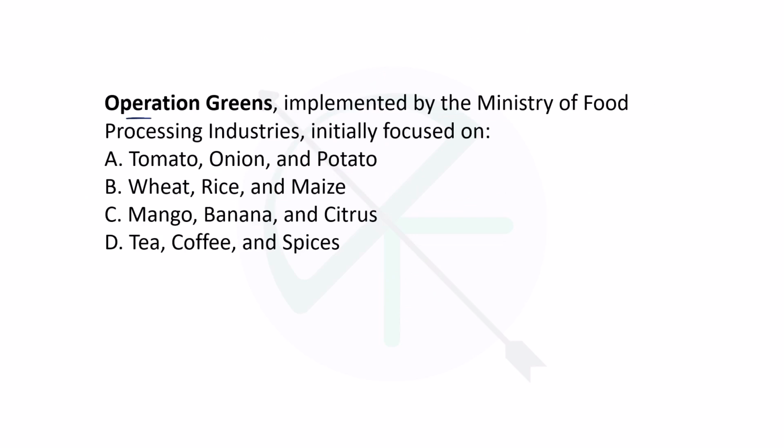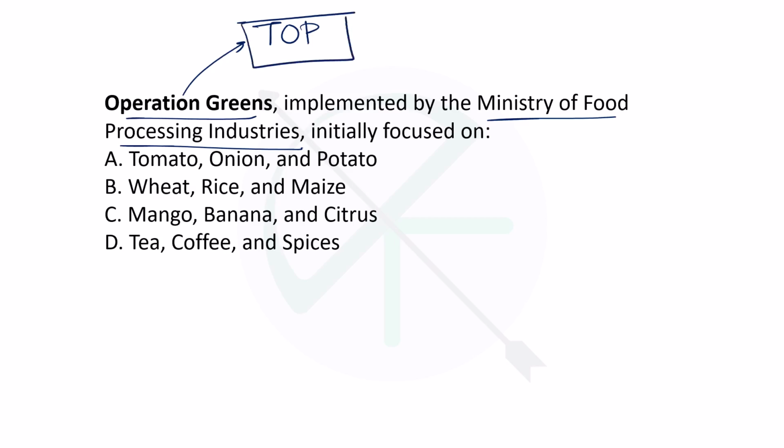Now, Operation Greens, implemented by the Ministry of Food Processing Industries, initially focused on tomato, onion, potato, wheat, rice, maize, mango, banana, citrus, tea, coffee, spices. So you must remember, Operation Greens was related to these crops, that is tomato, onion and potato. Okay, what was it under?